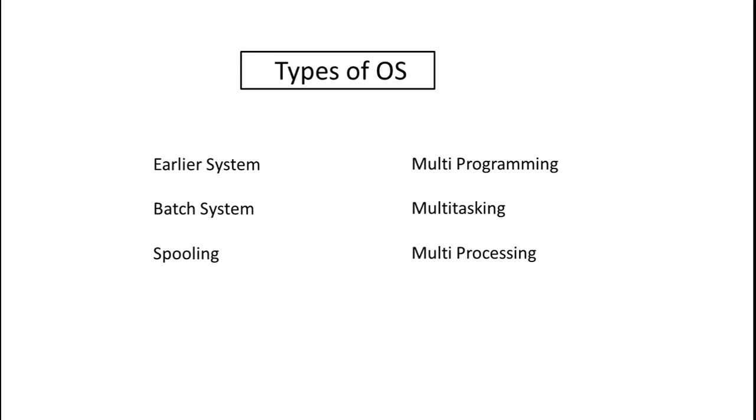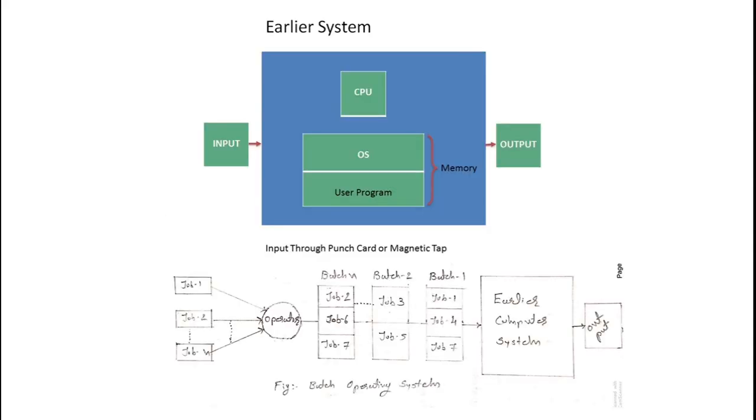Whenever you go to withdraw money at an ATM machine, you are using the operating system which is working on the ATM machine. So this type of operating system is currently in use, and we will not discuss it more. We will discuss the operating systems which are in the syllabus and which you are not currently using. So let's start with our first operating system, that is the earlier system.